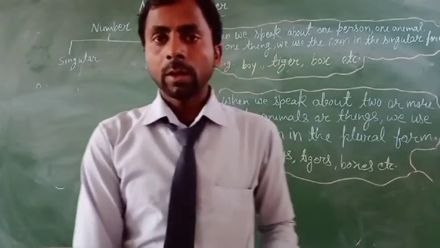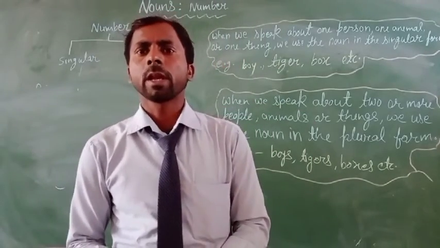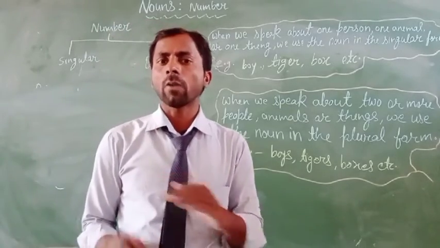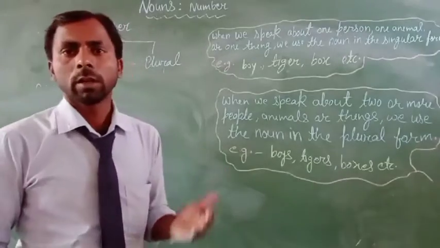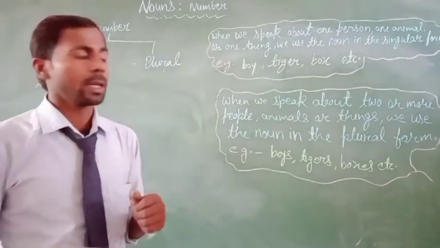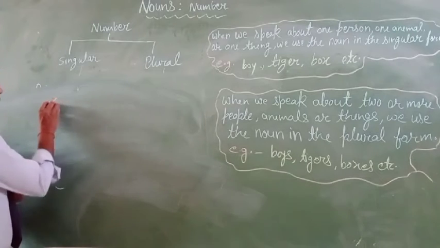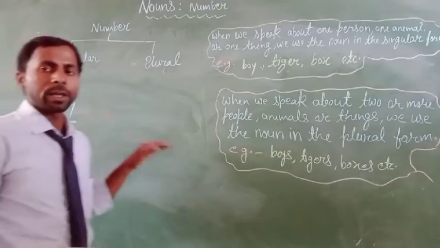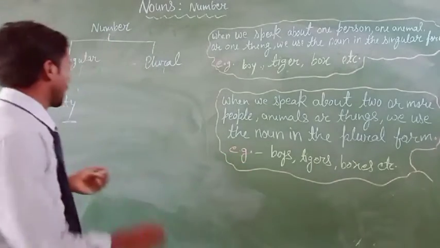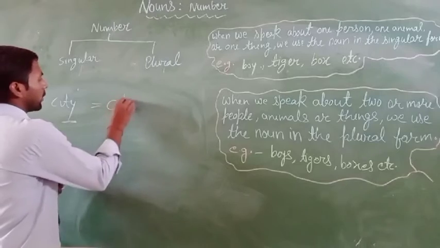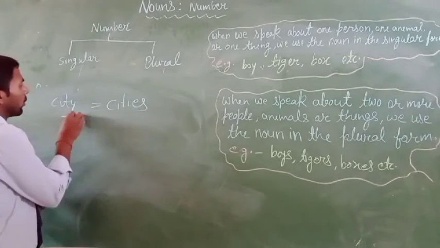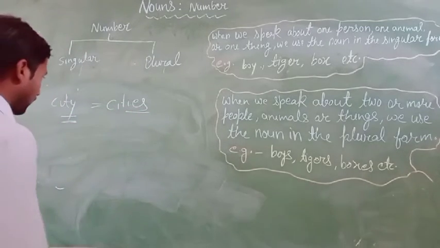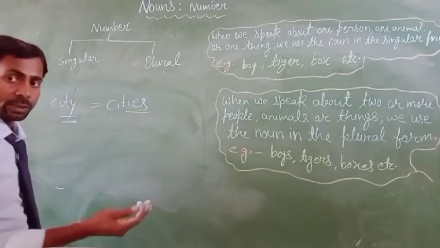if a noun word has a y in the end of the noun word, then how can we change these noun words into the plural form? So let's see here. Like a city, in the city you can see here y letter in the end of the noun word. When we change this word to the plural form, then it will be cities. Okay, remove the y letter and add ies. Okay, add ies and it changes into the plural form.